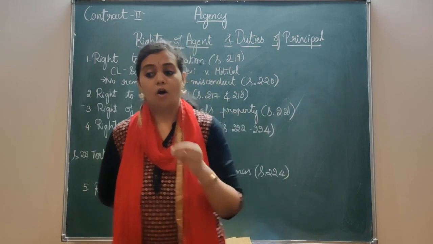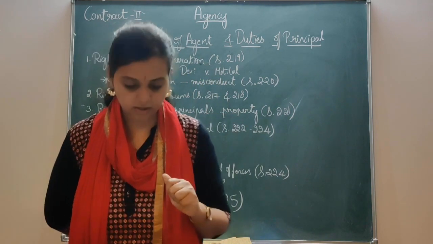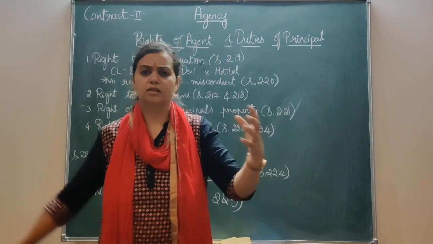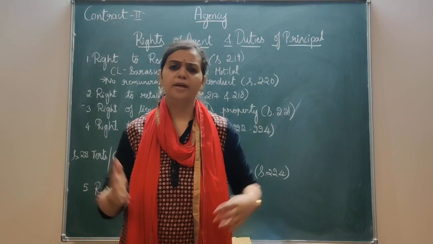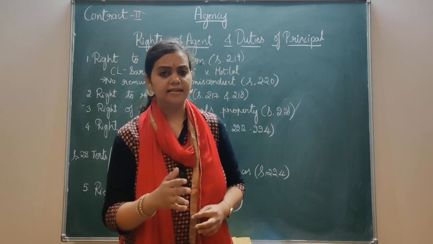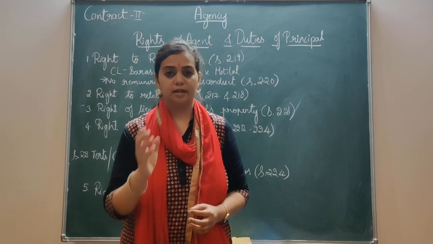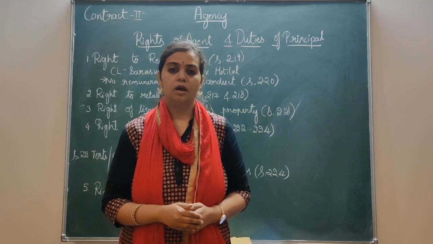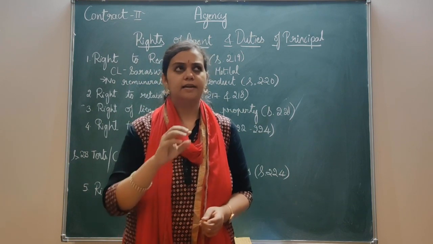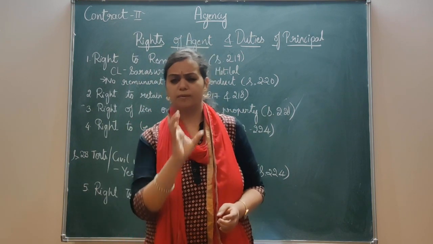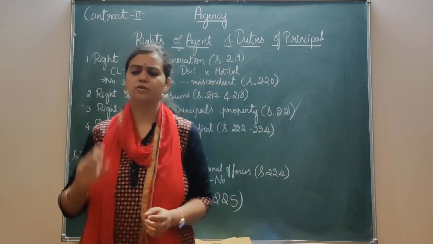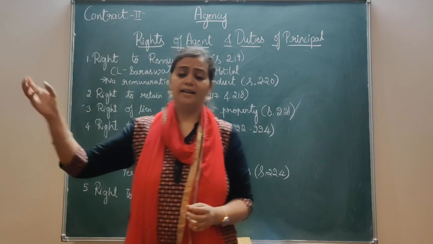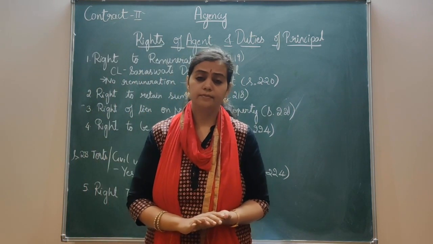Clear with this? See, the principal gives the agent certain goods. It may be in bulk. He asks him to keep it for a year and sell it throughout the year. Now the agent is selling it, and let's assume for a month he is selling only certain parts of the goods. So every month he is selling and getting certain money.